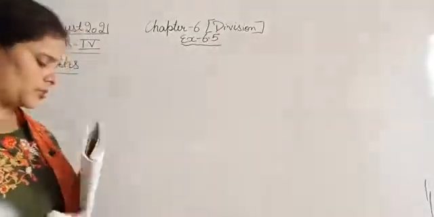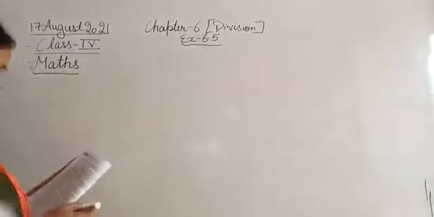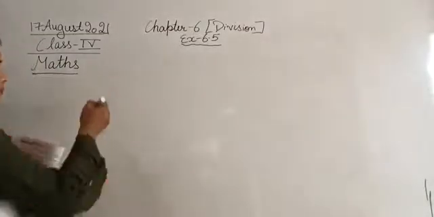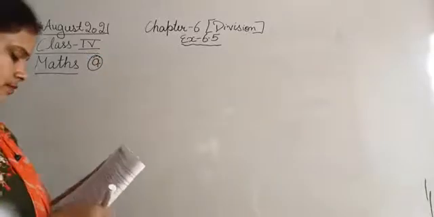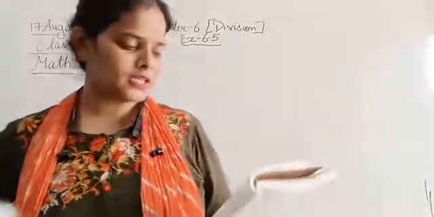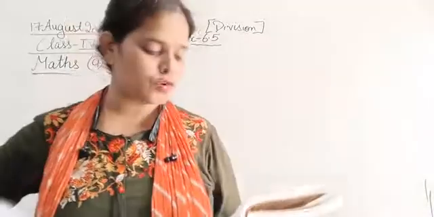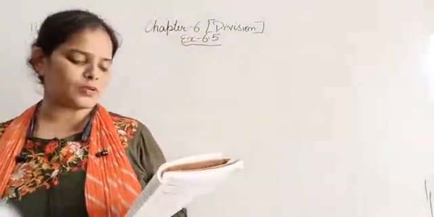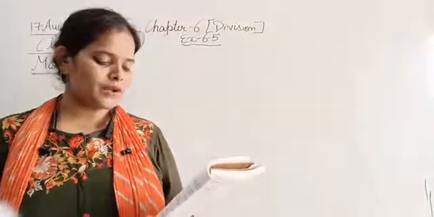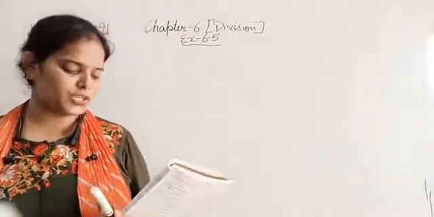Okay, so up to question number 8 we have done in the last session. So let's begin with sum number 9. The sum number 9 is: 72 water tanks can hold 19,512 liters of water. Find the capacity of each tank.